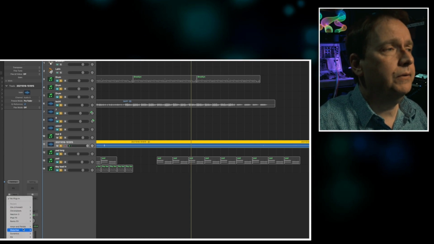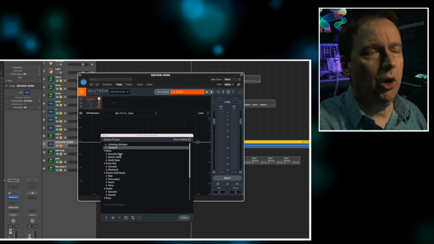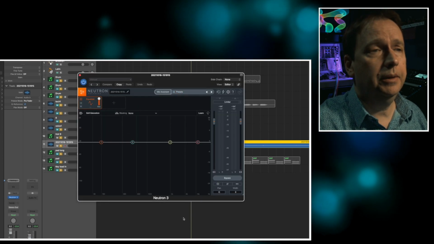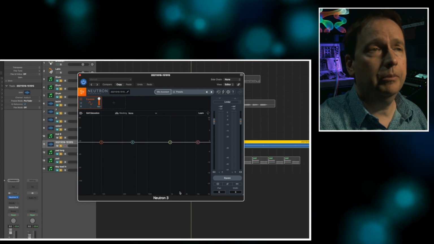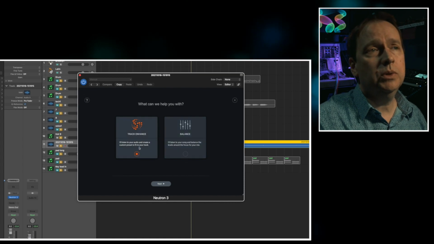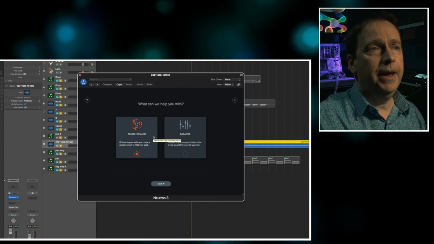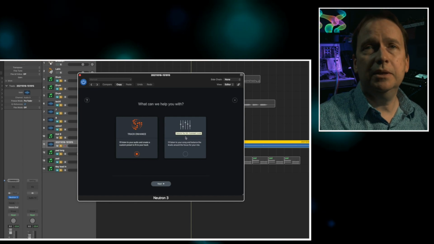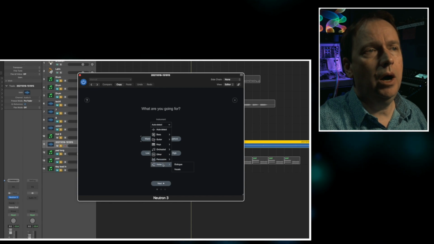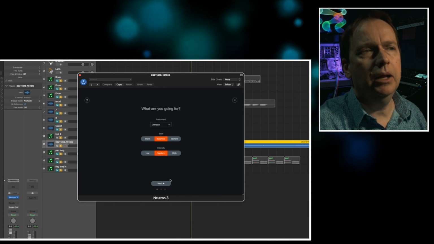So what I would do for something like this is go into this program. This one's called Neutron, and some of this gets very sophisticated. Again, people are doing audio production and correction using artificial intelligence. So this has what's called Mix Assistant, and you can tell it ahead of time that your track is a particular type. In this case, I'm just going to see what it comes up with. I hit Next, and it will auto-detect. Let's just go ahead and tell it that it's a dialogue voice.